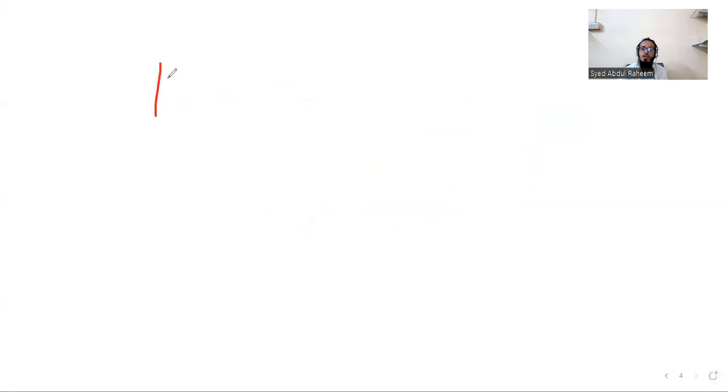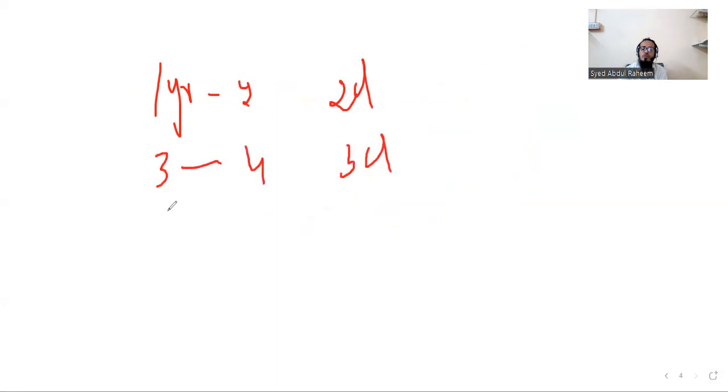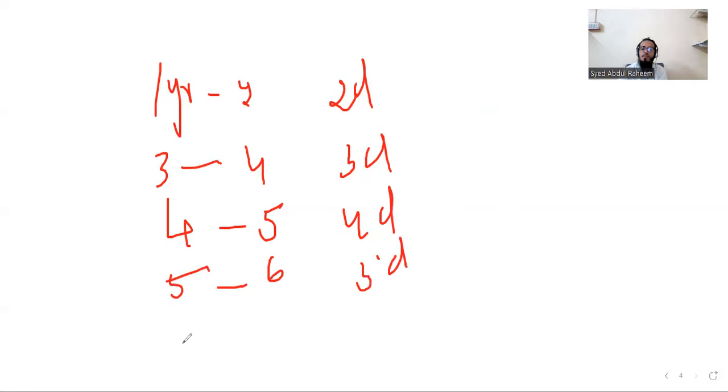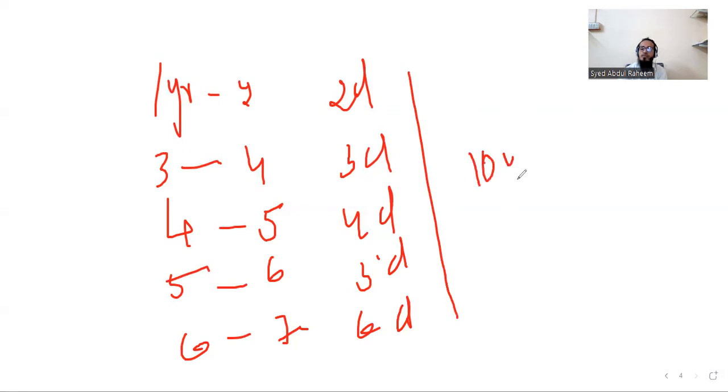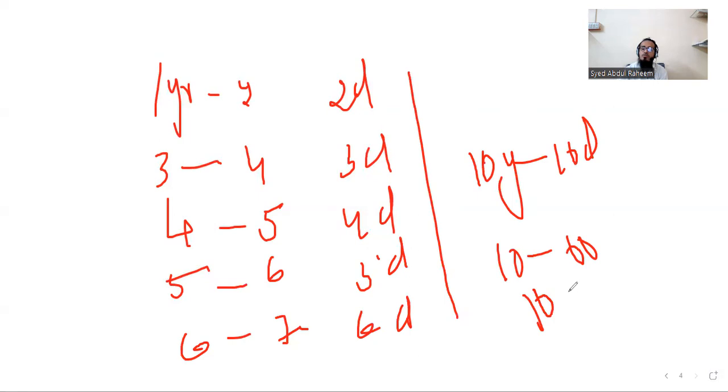From 1 year to 2 years, two drops. 3 years to 4 years, three drops. 4 to 5 years, four drops. 5 to 6 years, five drops. 6 to 7 years, six drops. Till 10 years, we have to give 10 drops. After 10 years, till 60 or 65, we have to administer 10 to 15, in some cases 15 to 25.